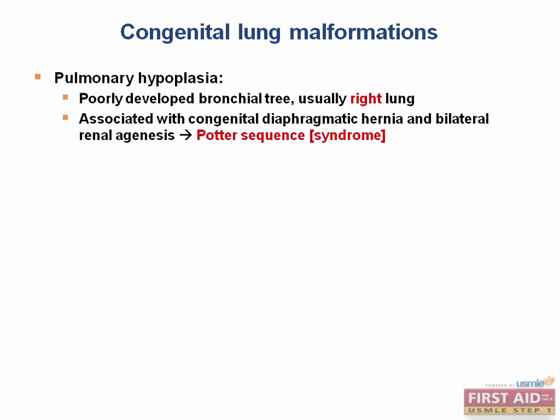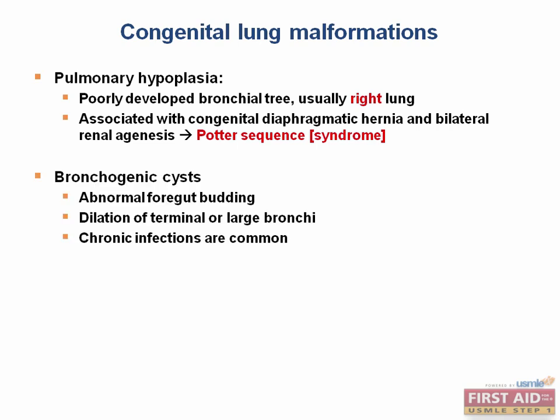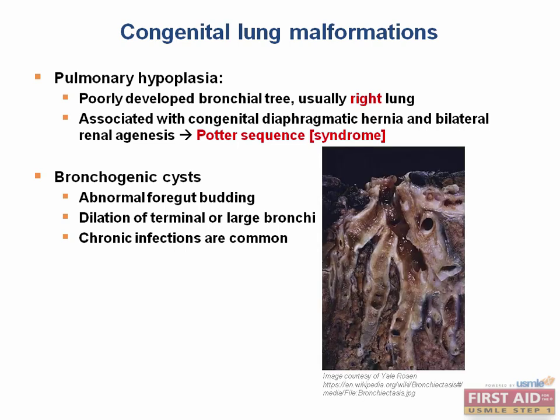The next congenital abnormality we need to discuss is bronchogenic cysts. These are caused by abnormal budding of the foregut and dilation of the large bronchi. These often drain poorly and are a nidus for chronic infections. Any idea what other pulmonary pathology also causes dilation of the large airways? Well done, bronchiectasis. This is an image of bronchiectasis in the lung.